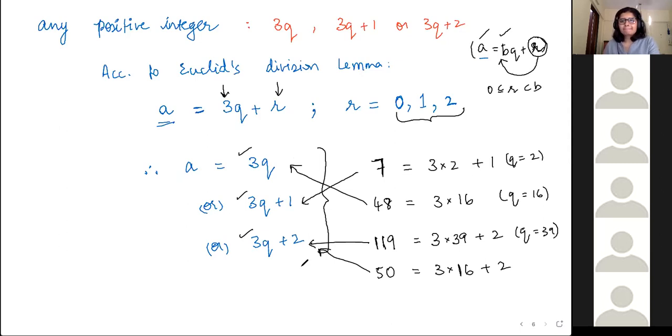ठीक है. Ma'am, in the first one, we'll express it as 3q, or we'll leave it as 3q plus 0? You can leave it as 3q. Anything plus 0 is the same thing, right? So even if you take 3q plus 0, 0 का कोई value नहीं है, so you can write it as 3q. ठीक है.